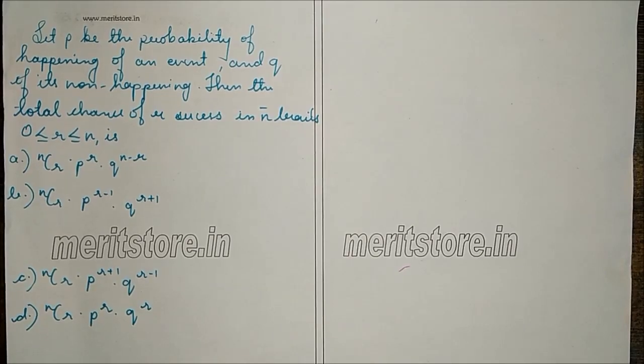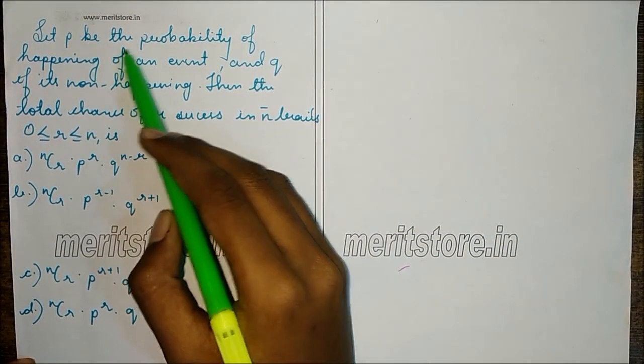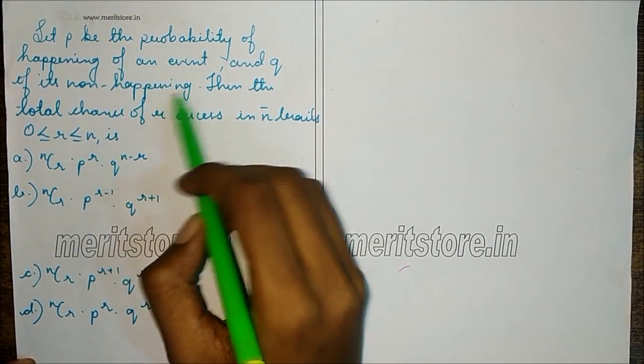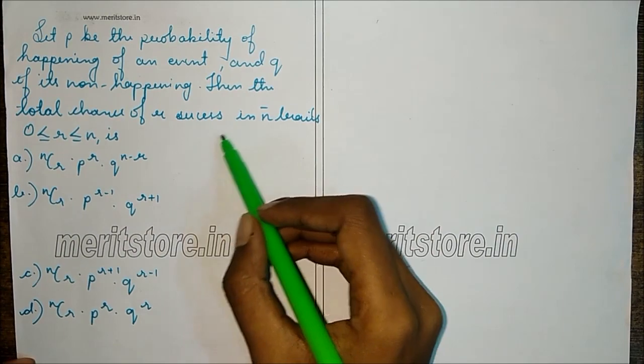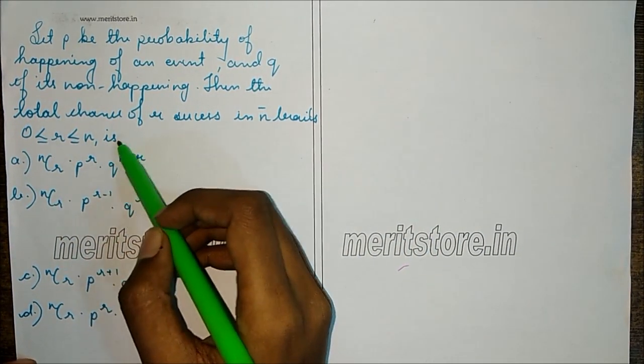Now we'll begin with the chapter binomial distribution. We'll start with level 1 questions which are easy type. So first is, let P be the probability of happening of an event and Q of its not happening. Then total chance of R success in N trials, 0 is less than R is less than N, is.